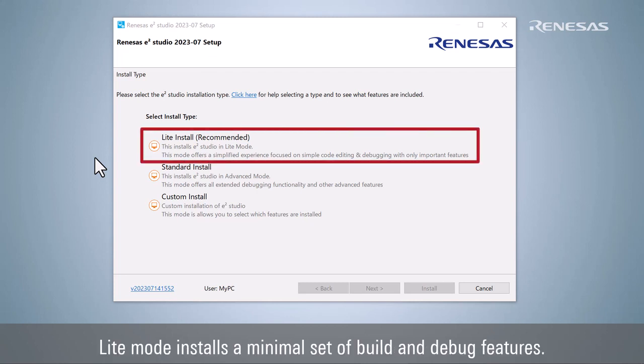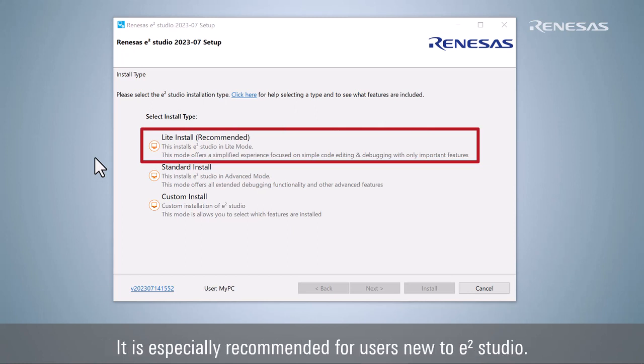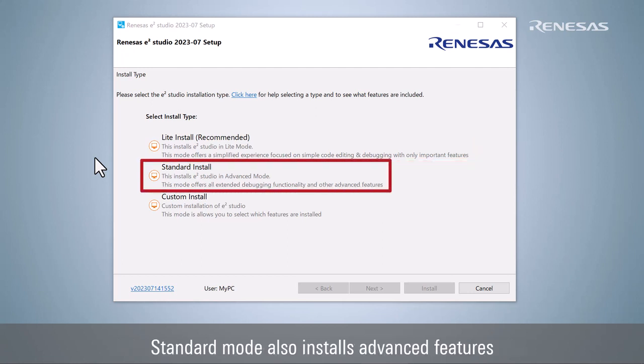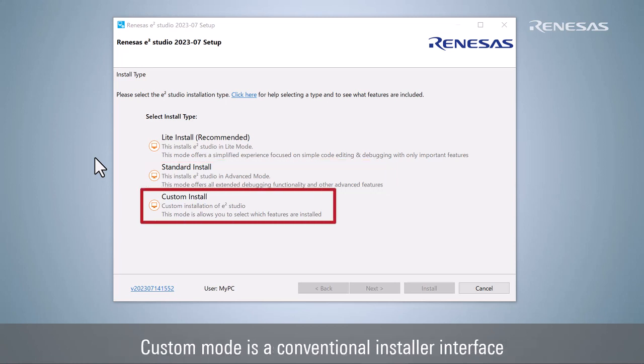Light mode installs a minimal set of build and debug features. It is especially recommended for users new to eSquare Studio. Standard mode also installs advanced features such as an optimization assistant and performance analysis. Custom mode is a conventional installer interface that allows any component to be installed or excluded.